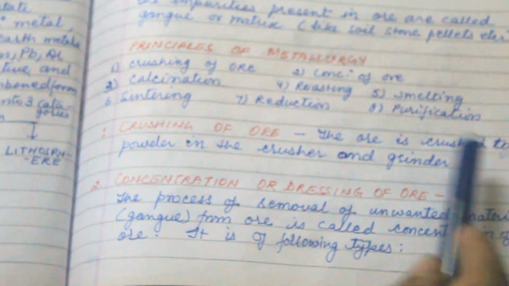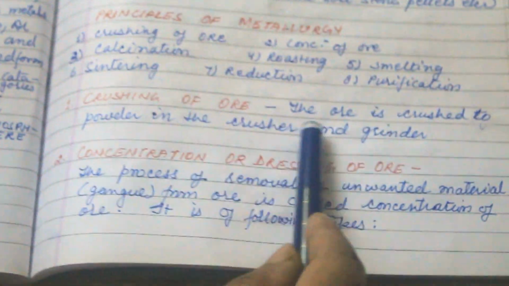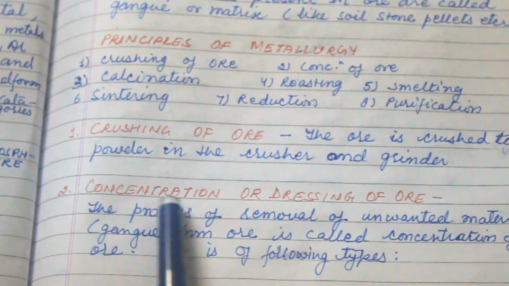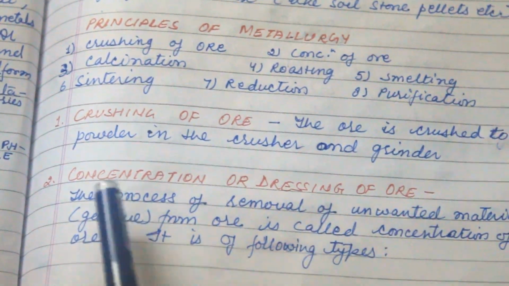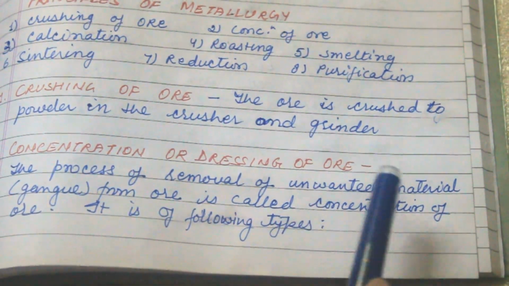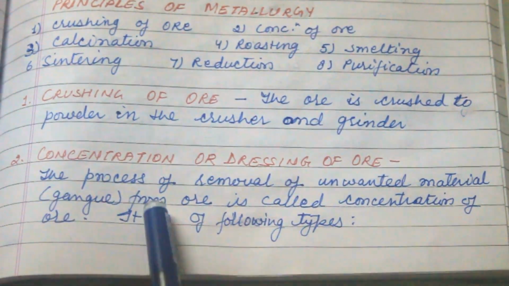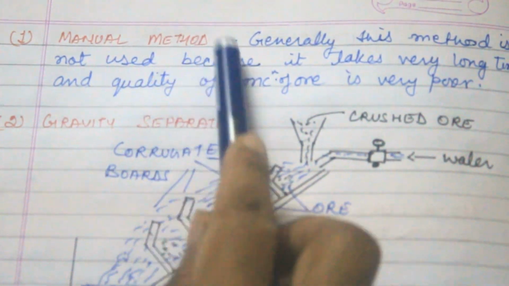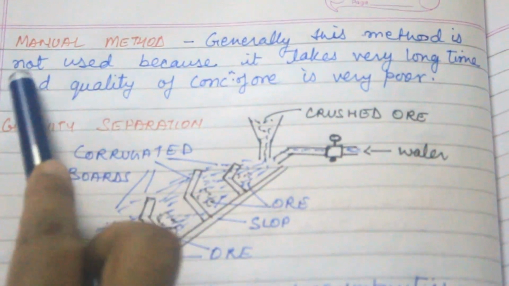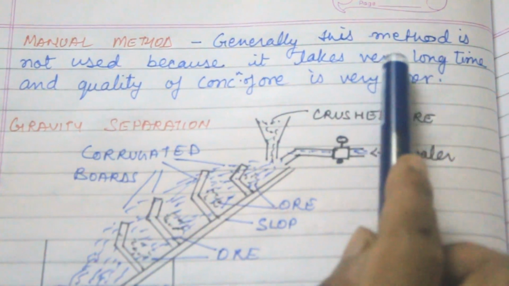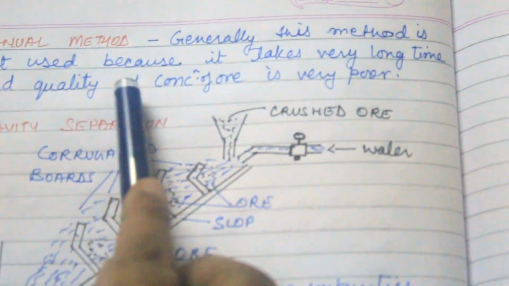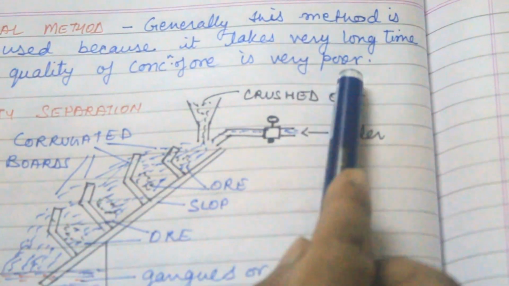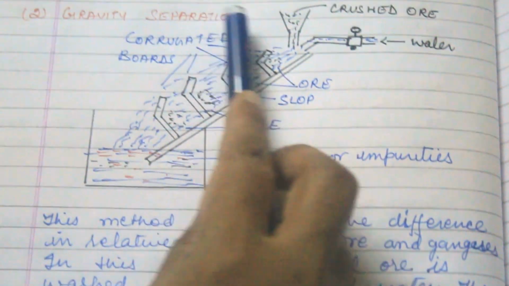The ore is crushed to powder in a crusher or a grinder. Second is concentration or dressing of ore. The process of removing unwanted material, that is gangue, from the ore is called concentration of ore. It is of the following types. The first type is the manual method. Generally this method is not in use because it takes a very long time and the quality of concentration of ore is very poor. Second is gravity separation.